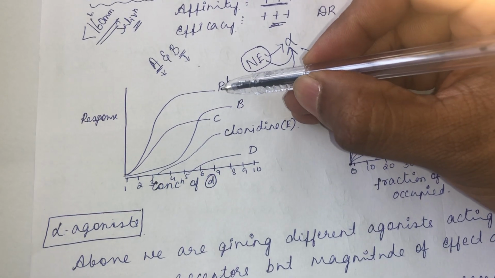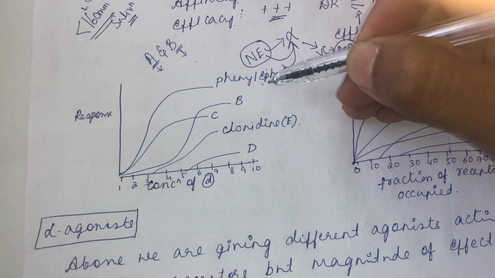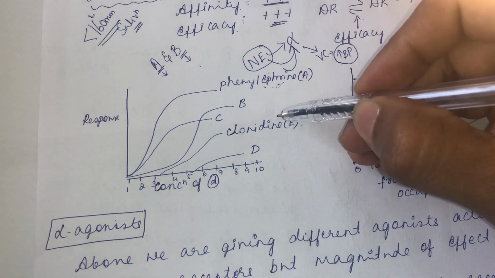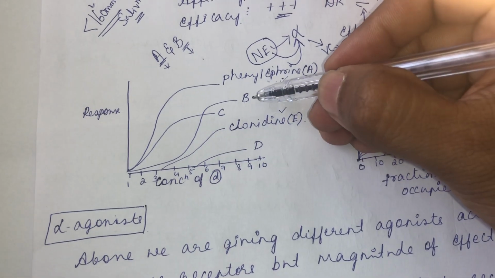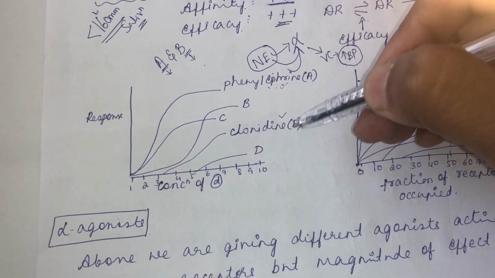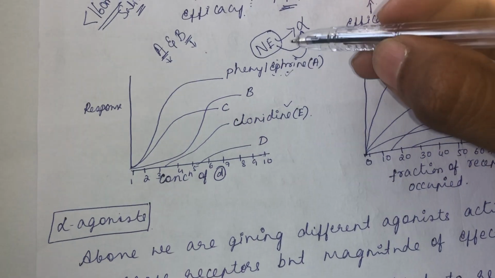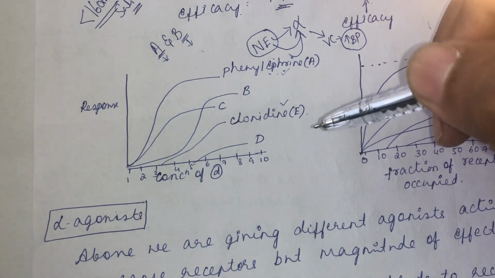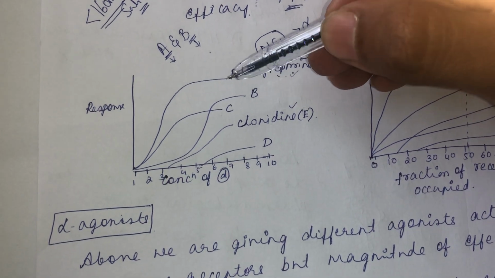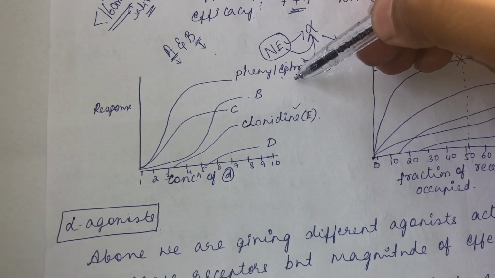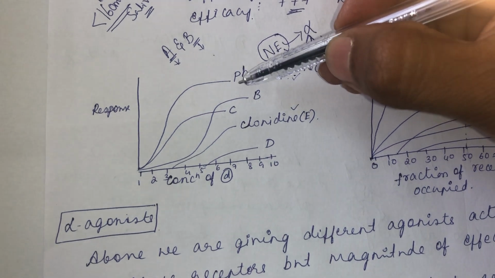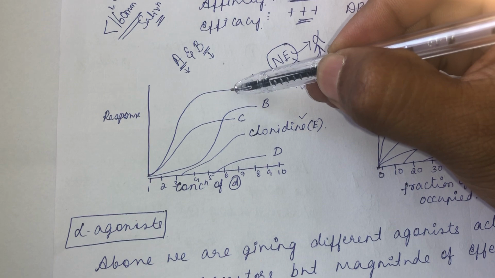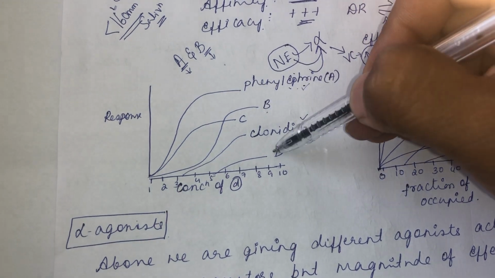So, the first graph is of phenylephrine. These are all agonists of the alpha receptor: phenylephrine, clonidine, and likewise you name the others B, C, D. The names are not needed right now. The important ones are phenylephrine and clonidine, and the other drugs are B, C, D. If you look at the response curve of phenylephrine, it is higher, producing the maximum response when you compare it with the other drugs.